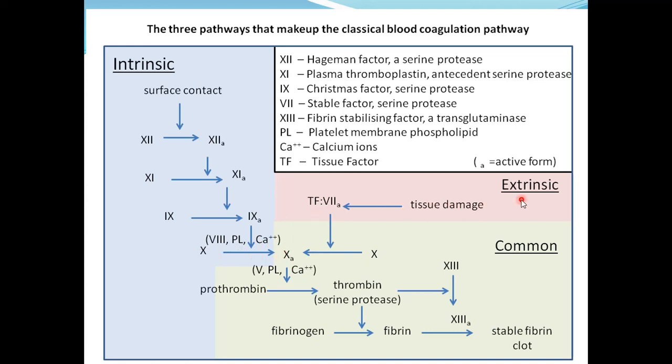And here is the extrinsic pathway, very short and rapid, being initiated by tissue damage with the release of tissue factor, which causes activation of factor 7, and factor 7 and the tissue factor together then cause activation of factor 10. And here is the formation of the prothrombin activator complex, and this is the common pathway, ultimately resulting in the formation of a stable fibrin clot.